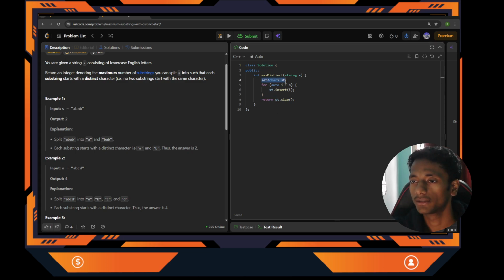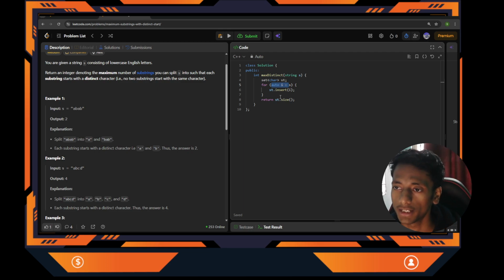So I will take the set of characters. I'll iterate over the input string, and I will store the current character into the set. It will handle duplicates: if the second time I am seeing this current character, I will not store that. I will ignore that, right? So ultimately after this for loop, I know how many unique characters are present in the input string. So I will return that set size. Clear? So this is clear.